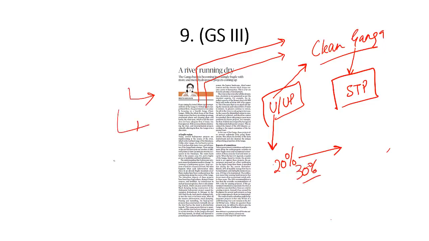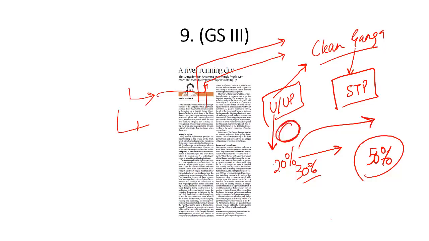But this column says that this 20% recommendation is less than the scientific recommendation of 50%. 50% of monthly average flow should have been maintained in river Ganga. And on top of that, more and more hydropower projects are coming up. When more and more hydropower projects are coming up, that means the flow of water into river Ganga will be interrupted.